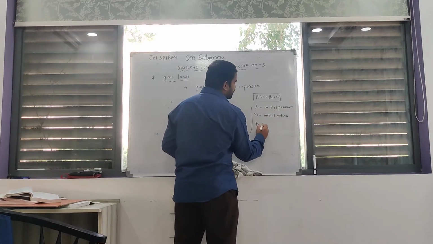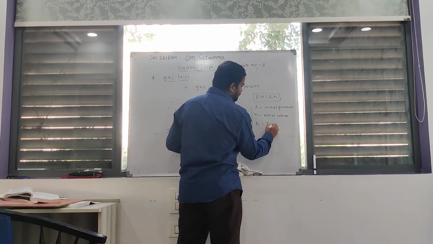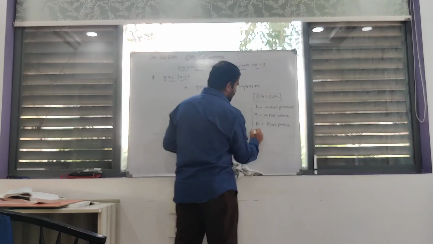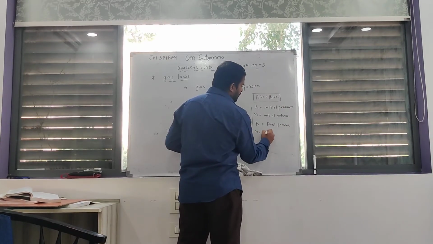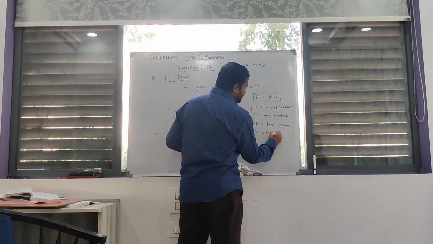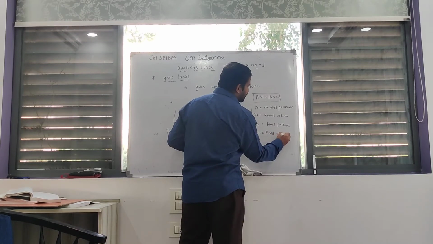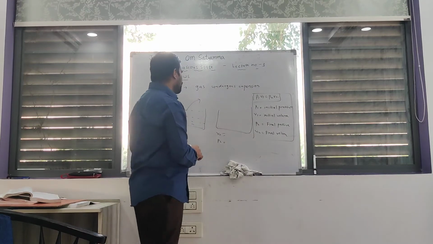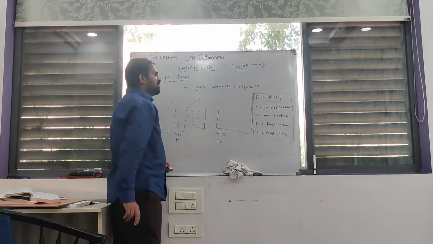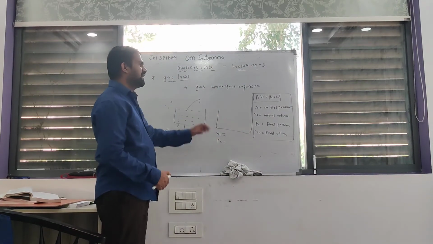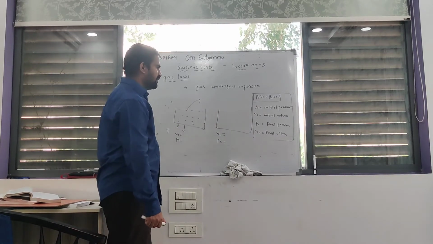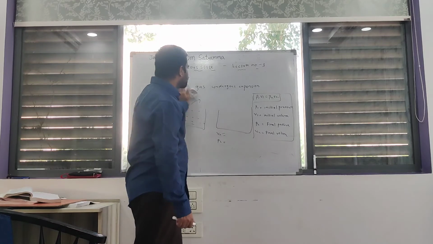P2 is final pressure, V2 is final volume. This is also Boyle's law for expansion of any gas at constant temperature, for a given amount of gas.